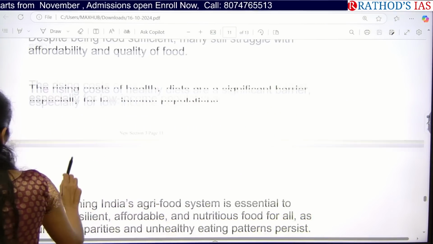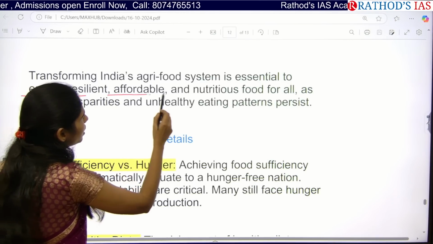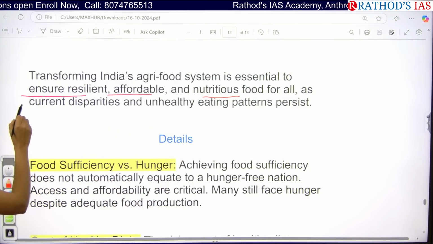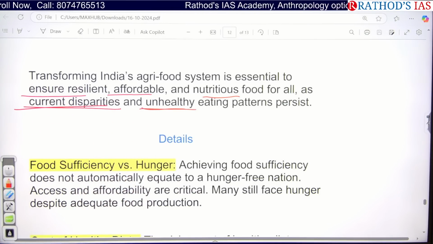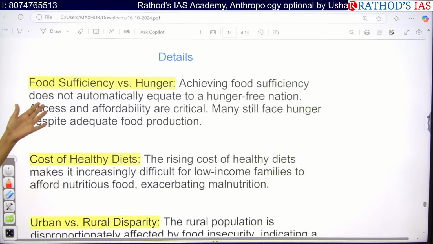So this article is saying that we have to transform India's agri-food system so that we can ensure resilient, affordable and nutritious food for all, so that we can reduce the disparities and reduce the unhealthy eating patterns which exist now. This article speaks of food sufficiency versus hunger.